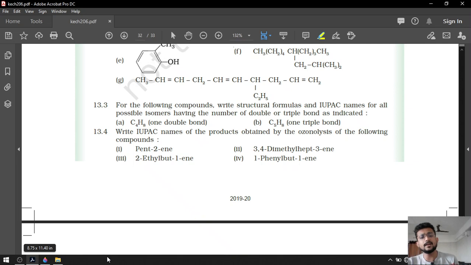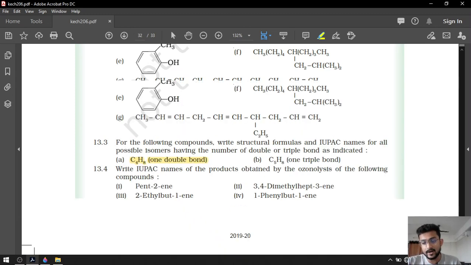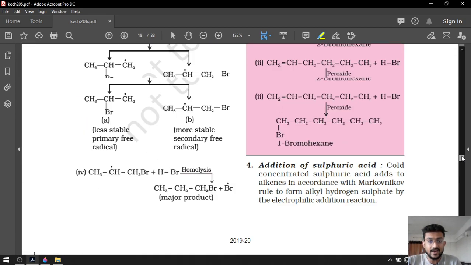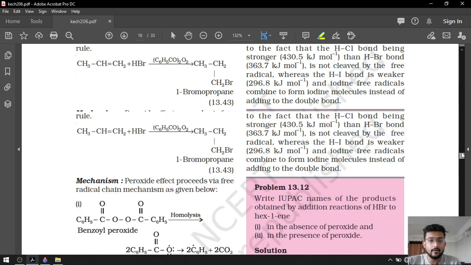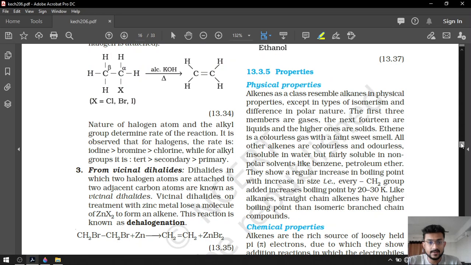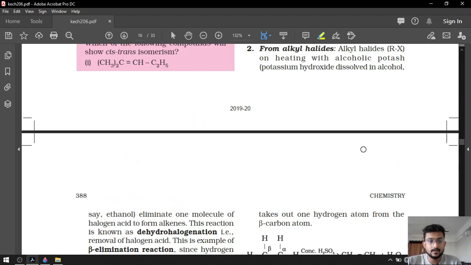for the following compounds, write structural formulas and IUPAC names for all possible isomers having the number of double or triple bonds as indicated. Okay, so C4H8 with one double bond, that we have already completed in the alkene, right? We have drawn the isomers of butene, C4H8.